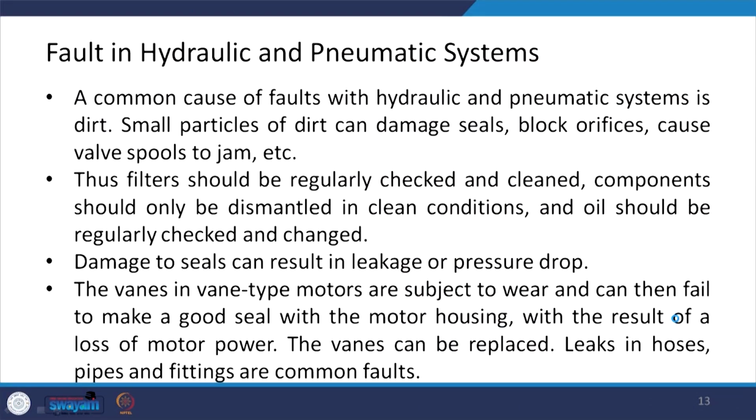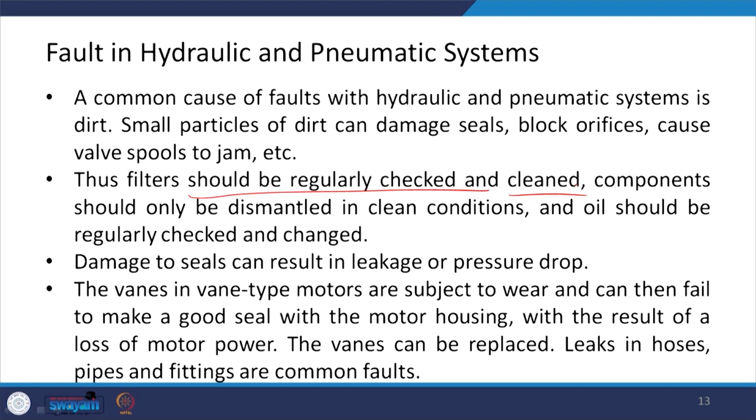Then what are the likely faults in the hydraulic and pneumatic systems? A common cause of faults with hydraulic and pneumatic systems is dirt. A small particle of dirt can damage, say, seals, which are provided to prevent leakage. They can block the orifices and they can cause the valve spool etc. to jam. Thus, filters should be regularly checked and cleaned for dirt.